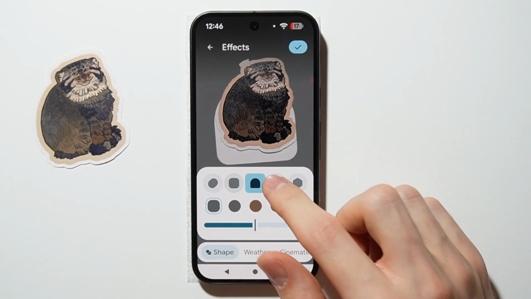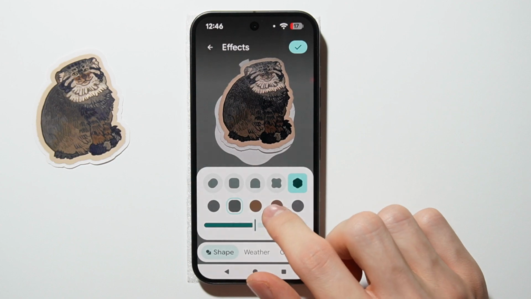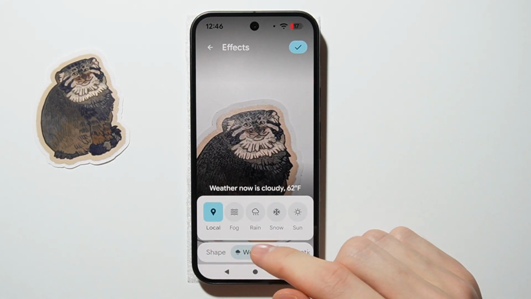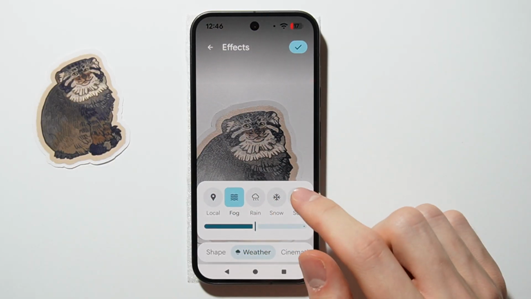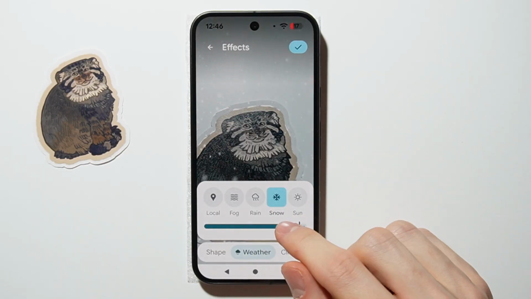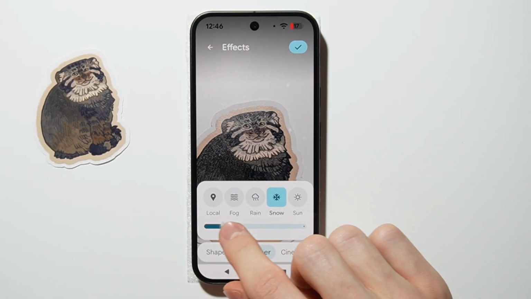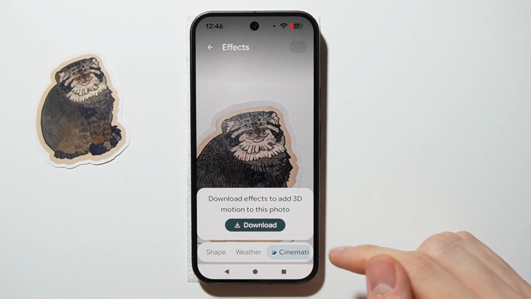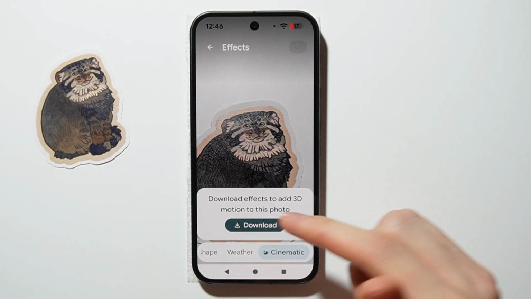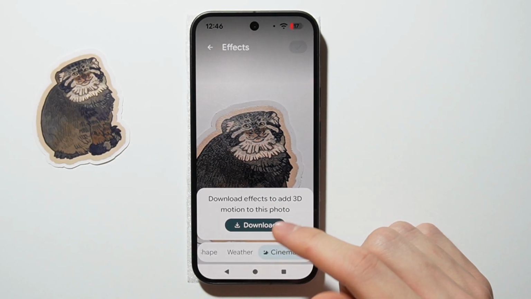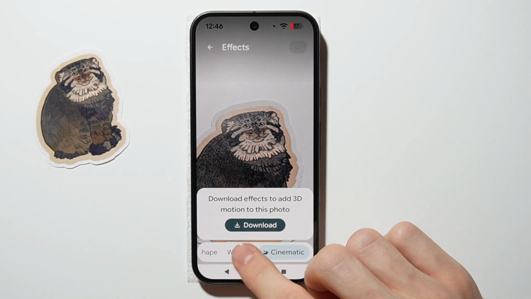You can select a shape over here and also color. There are also effects from the weather like fog, rain, snow, and also you can change the intensity of these effects by using this slider. You can also find the cinematic, but you have to download effects to add 3D motion to this photo, so you have to download it separately.